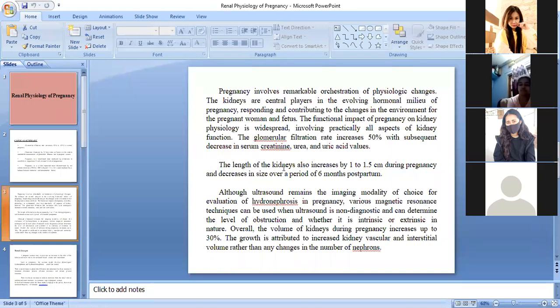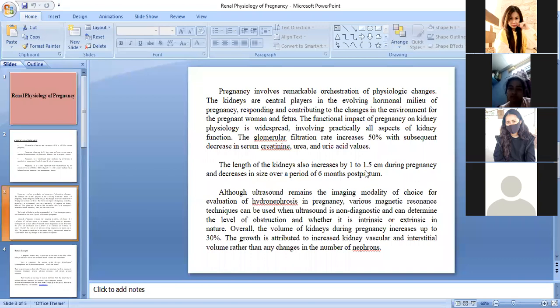Okay, the length of the kidneys also increases by 1 to 1.5 centimeter. Okay, length of kidneys, I have already given you the length of kidney, width of kidney, size of kidney in the class. So what will happen? The length of the kidney will also increase up to 1 to 1.5 centimeter. The kidney will enlarge, it will become bigger, okay, during pregnancy. And again, it will decrease in size over a period of 6 months postpartum.